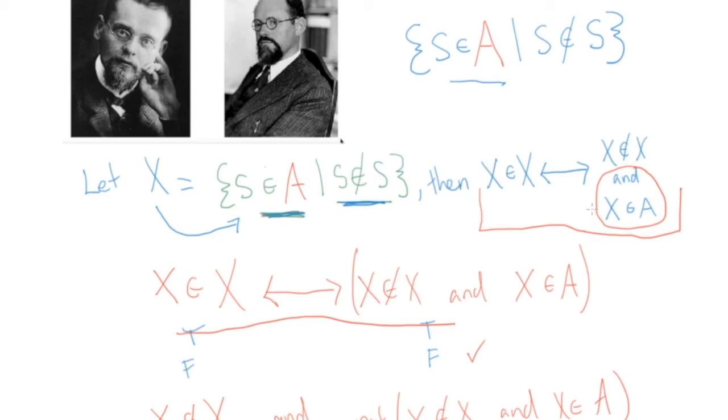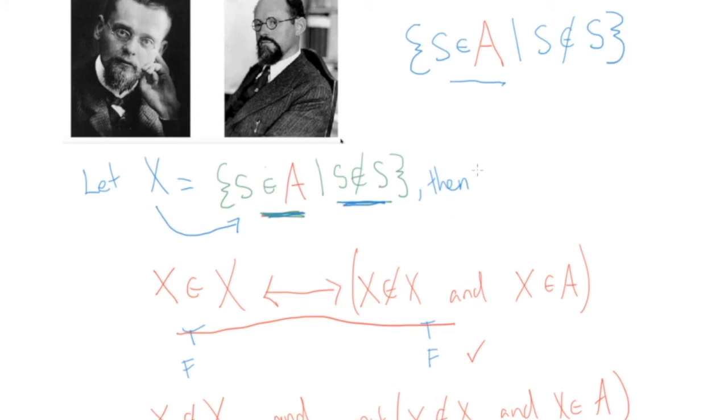And if we assume that, we are forced into assuming one conclusion, namely, both sides of the biconditional are false, and we have just done the calculations that we can simplify this to, and I'm just reproducing what I've written down below: X is not a member of itself, and X is not a member of A. So this is not a paradox at all.